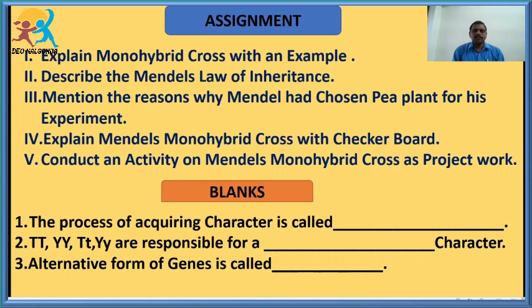After his death, other scientists like Tschermak, Hugo de Vries, and Correns rediscovered his laws. During the 19th century his work was not identified, and it was identified only after his death. Further, these other scientists are commonly called the rediscoverers of Gregor Mendel's laws.